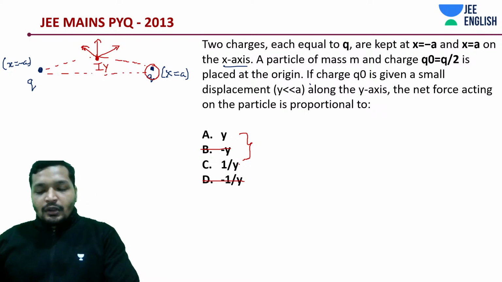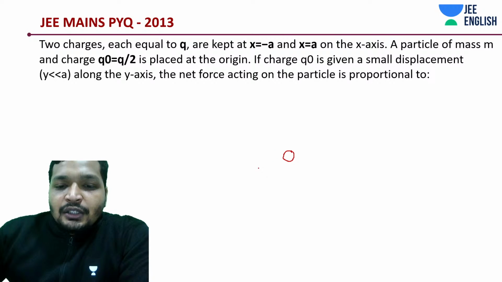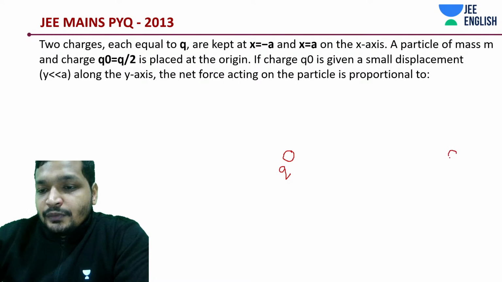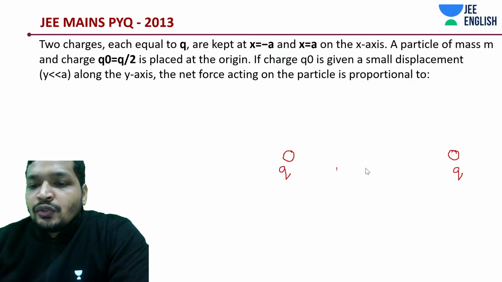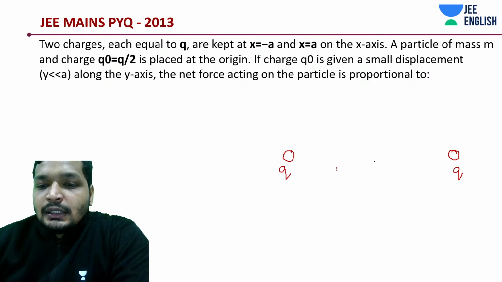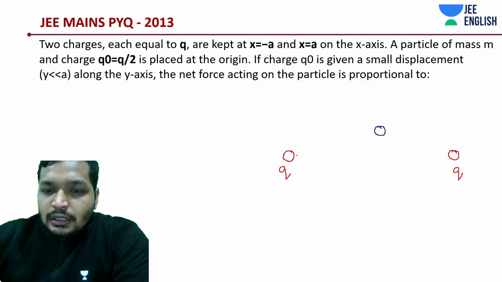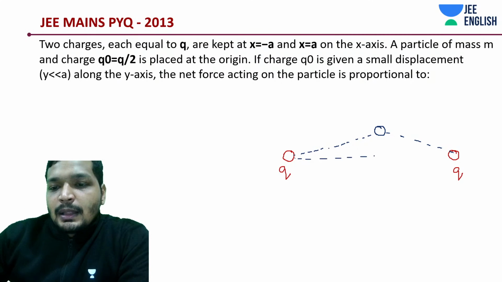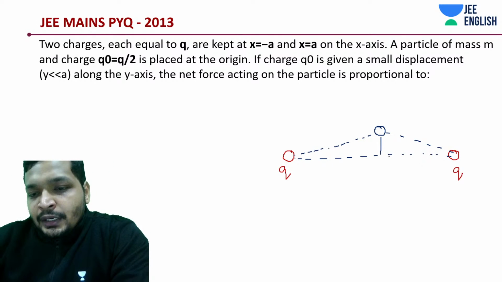Finally, let's move on. So we have a plus Q, I don't know if it's plus or minus, so just a Q, another Q. What do we have? Net component is what we are concerned with.